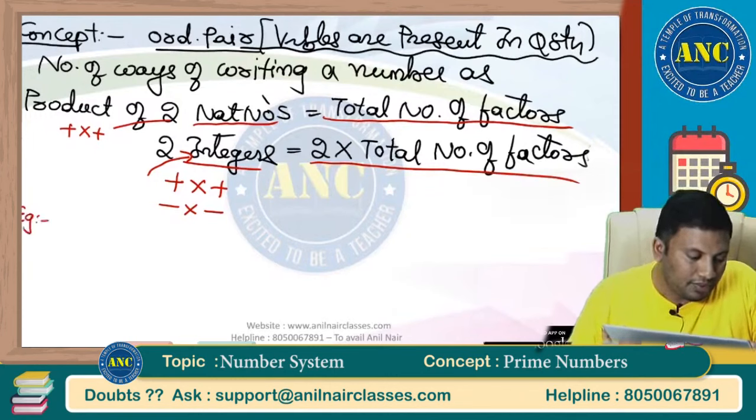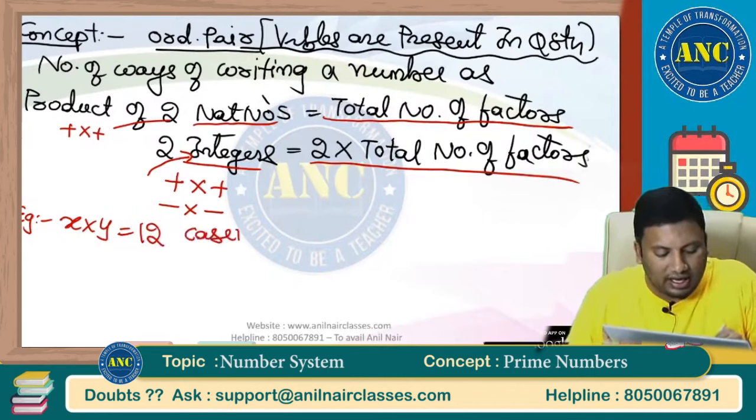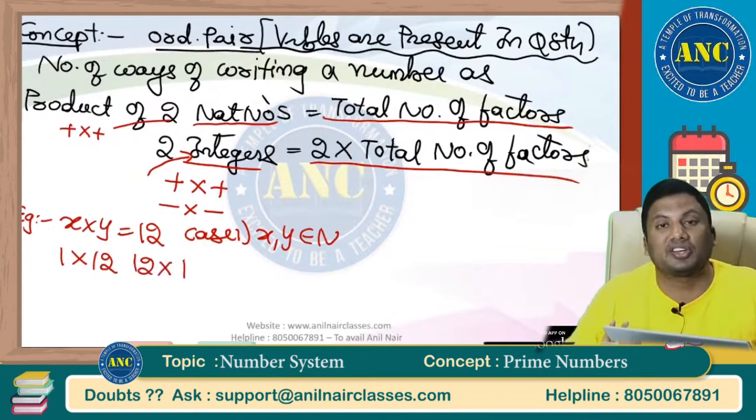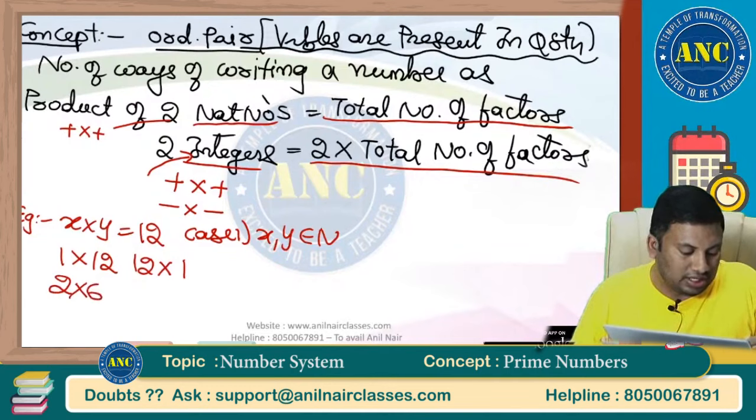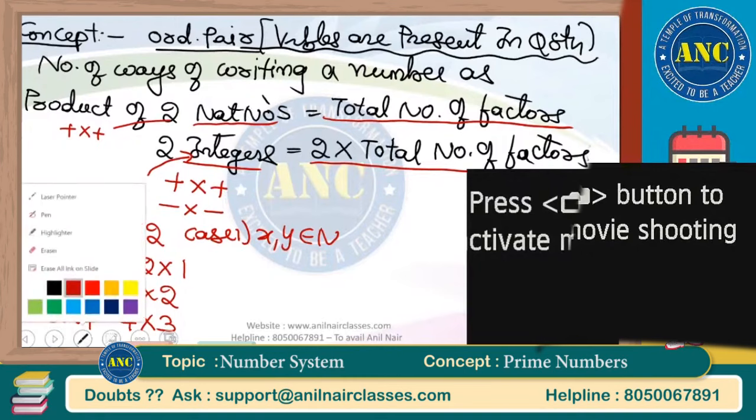Example. Suppose I take x into y equivalent to 12. First case: x and y are natural numbers. 1 into 12, 12 into 1. Step number 1, x is taking 1. Step number 2, x is taking 12. 2 into 6, 6 into 2, 3 into 4, 4 into 3.